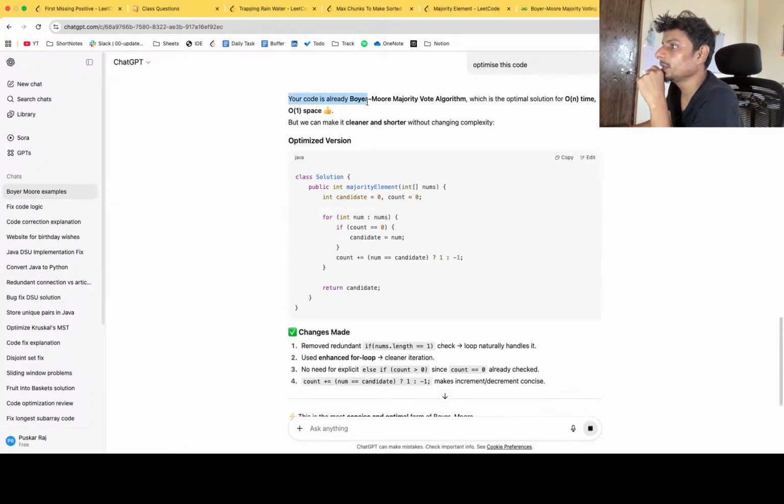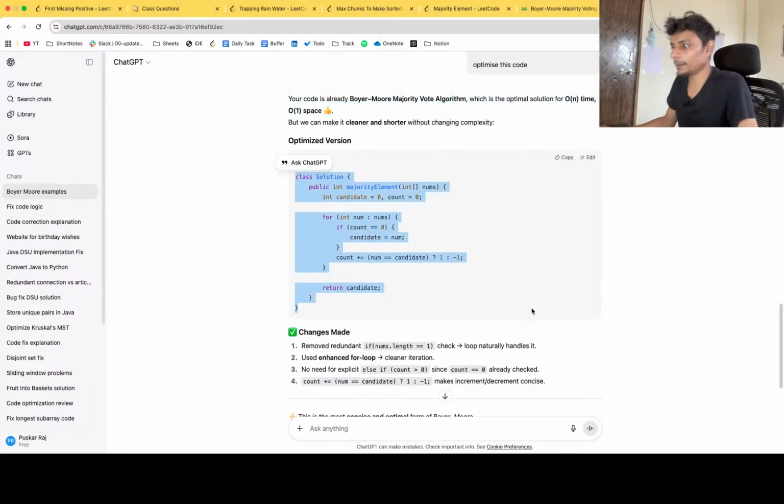So your code is already Boyer-Moore voting algorithm, which is optimal. It is the optimal solution for order of n time and order of 1 extra space. We can make it cleaner and shorter without changing the complexity. Complexity is still the same. We can write it cleaner. That is completely fine.